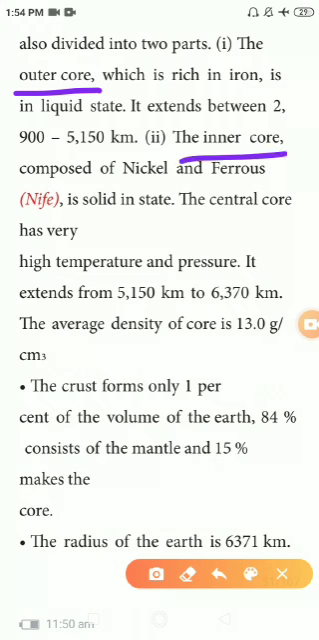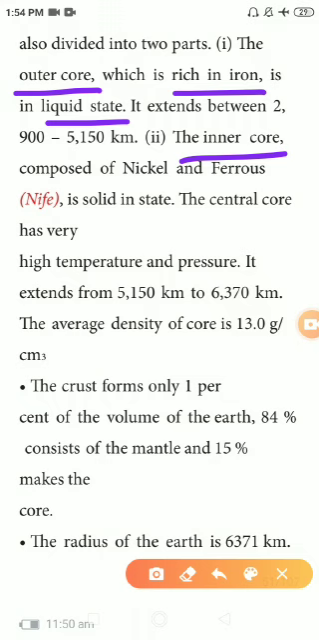The outer core is rich in iron content. It is in liquid state. The iron is present in liquid form. Okay? So the outer core is present from 2900 to 5150 km.